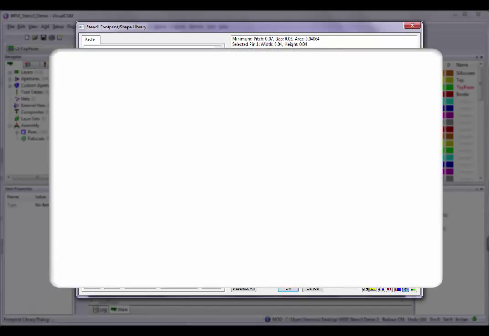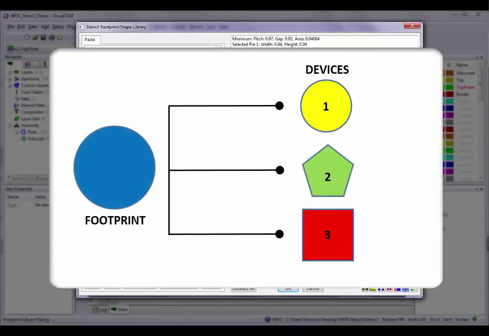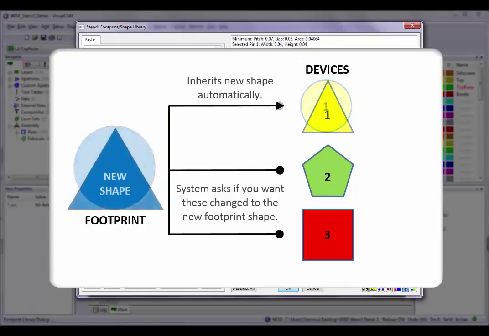Shape assignment will be made based on which instance of the footprint is selected. For example, if the footprint line is selected, the shape will be assigned to the footprint. Otherwise, it will be assigned to the device identified on that line. But during footprint pin shape reassignment, if a device pin was assigned the same shape as a footprint pin, the existing shape will be removed from the device and the new one will be inherited from the footprint. On the other hand, if any device pin had a different shape assigned, you will be asked if the device shape's definition should be removed before the new one is inherited from the footprint.